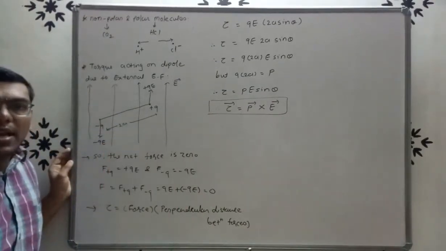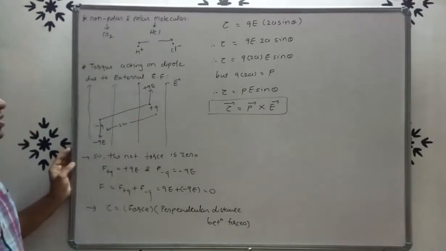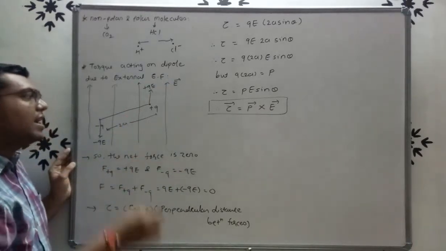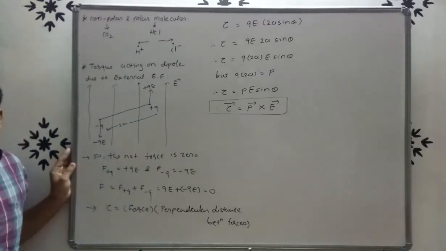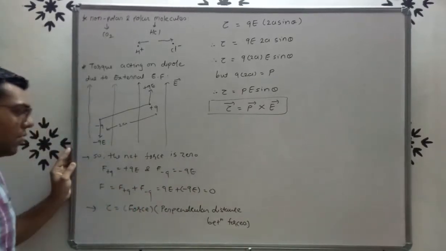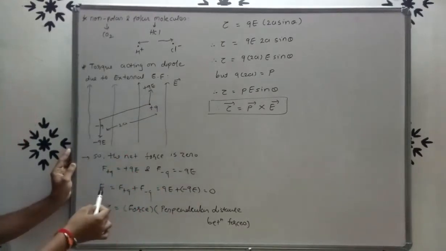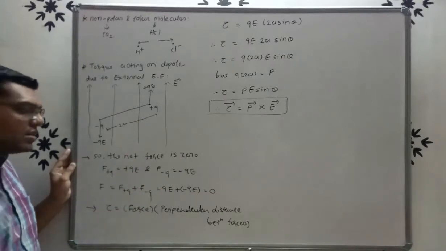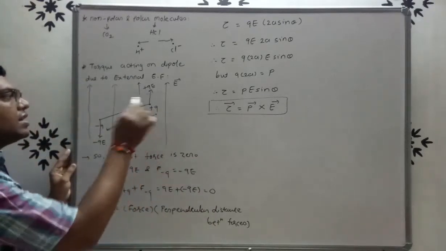Again, see here, friends. Here we place an electric dipole in a uniform external electric field. The force on charge plus q is plus QE in the direction of the electric field, and the force on minus q is minus QE, opposite to the electric field. So the net force is 0. Why? Because F plus q is plus QE, F minus q is minus QE, so total force F is QE plus minus QE. So the net force is 0.